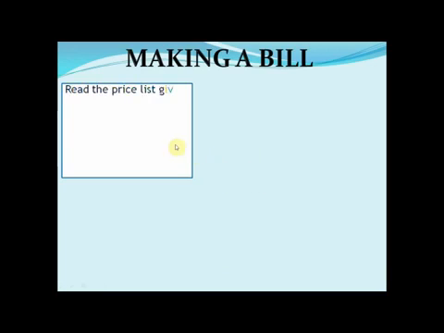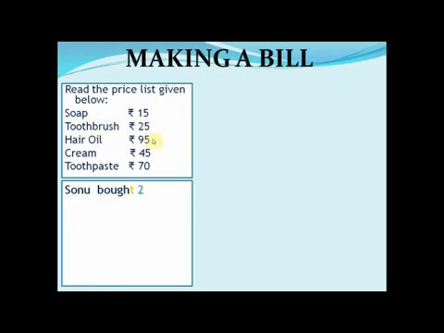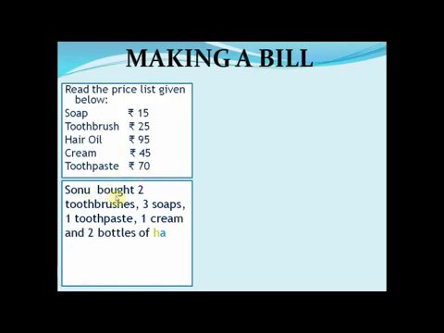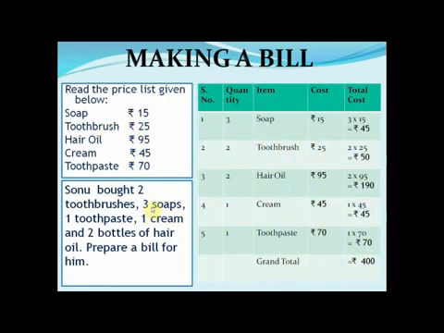See, again I am giving you the price list of the various items that the person bought from the market. He bought soap for 15, toothbrush 25, hair oil rupees 95, cream for rupees 45, and toothpaste for rupees 70. Now how many did he buy? Sonu bought 2 toothbrushes, toothbrush 1 for 25, so you will multiply by 2. 3 soaps, 1 soap for 15 rupees, so 3 soaps for how much?